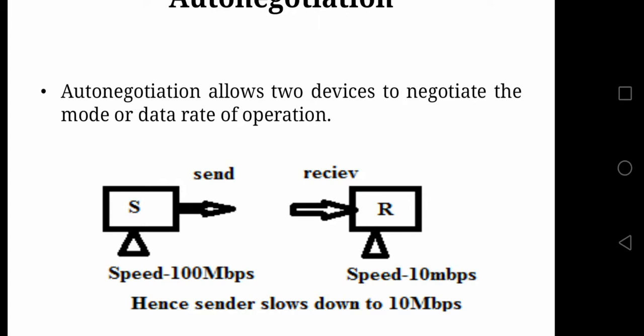When the sender wants to send data, it sends the data at a speed of 100 Mbps, but the receiver fails to process the data at the speed of the sender since the speed of the receiver is less. In such a case, the receiver asks the sender to slow down to 10 Mbps. Then the sender will slow down to 10 Mbps. The synchronization between sender and receiver is provided by the feature called auto negotiation.